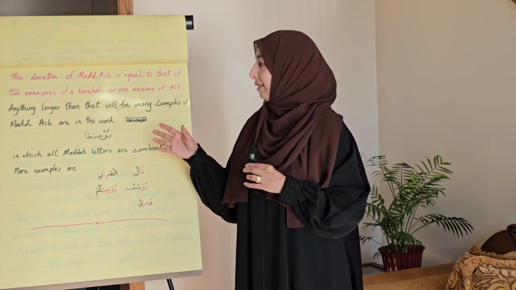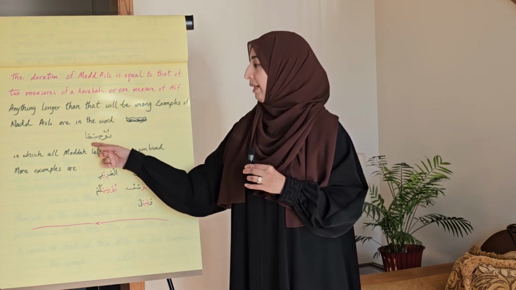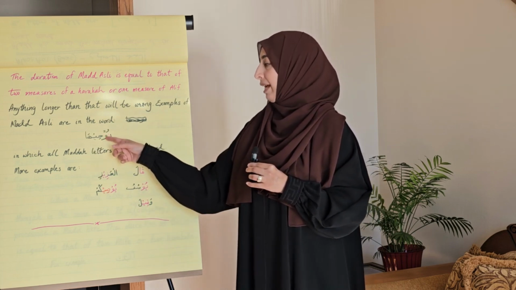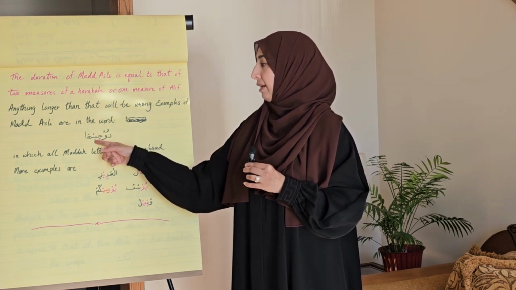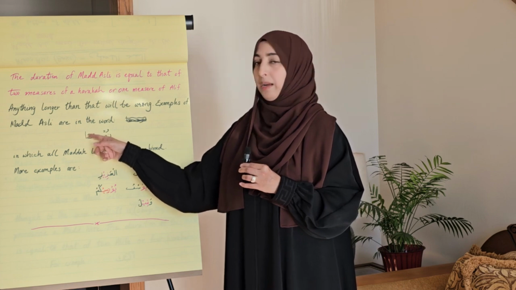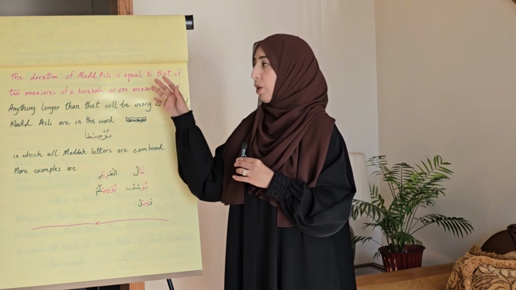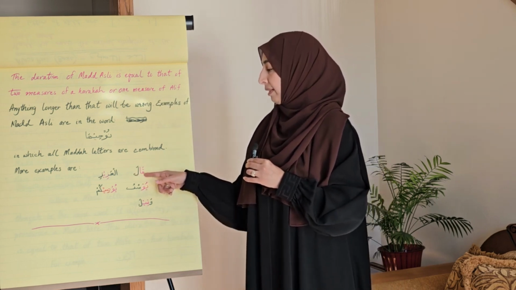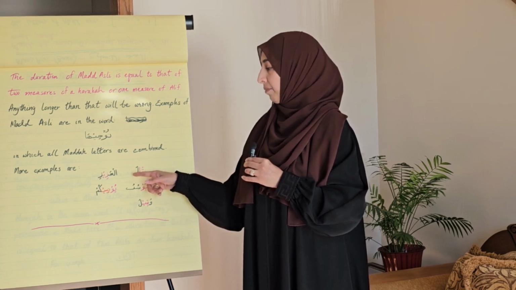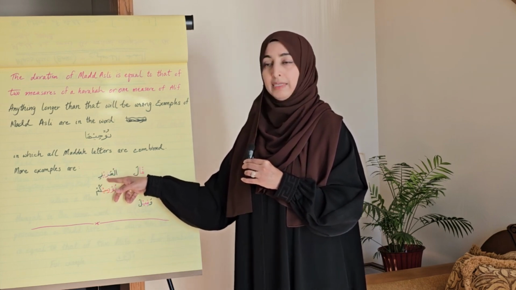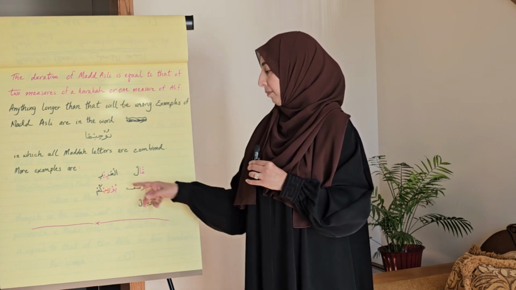Examples of mad asli are in the word nuhiha, in which all mad letters are combined. You see waw sakin and there's dhamma preceding it, and then ya sakin and kasra preceding it, and alif with a fatha preceding it. Now more examples of mad asli are qala. Here the length of mad is natural, which is one alif or two harakas. Qala. Al-aziz, ya sakin, and prior to that is a kasra. So this is a natural mad or mad asli.